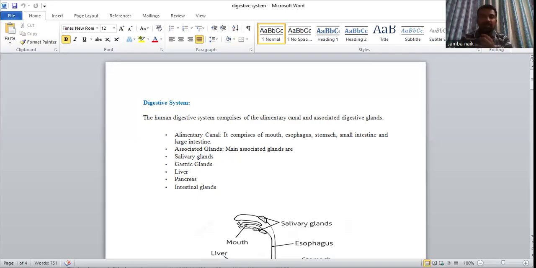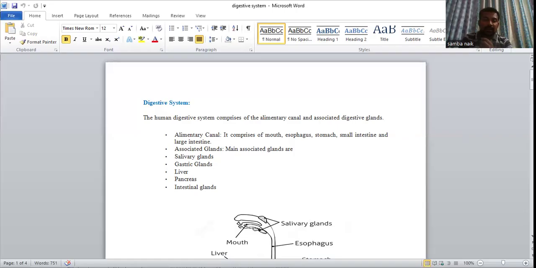Next, pancreas. Pancreas gives a number of enzymes to break down the food material. We know the pancreas works as both endocrine and exocrine, right? In the endocrine function, we know very well about insulin. Insulin is produced by the islets of Langerhans. What is the use of insulin? It regulates the glucose levels in the blood. If the glucose levels are raised, the person develops a diabetic condition. Who regulates the glucose in the blood? The pancreas secretes the insulin.